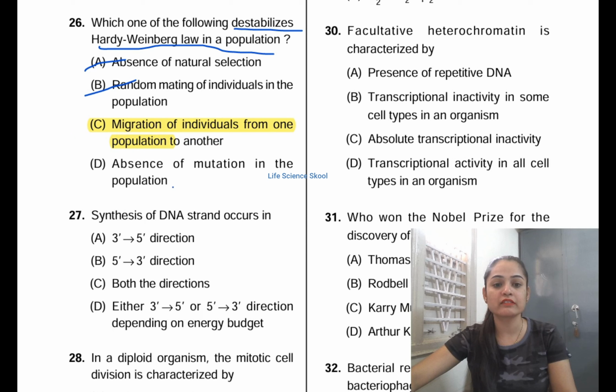And the fourth one, absence of mutation in the population, makes Hardy-Weinberg law be in an equilibrium state. The correct answer for this is option C. If it has to keep the equilibrium, then there should be no migration. Migration of individuals from one population to another is the one which is going to destabilize the law. Option C is the correct answer.